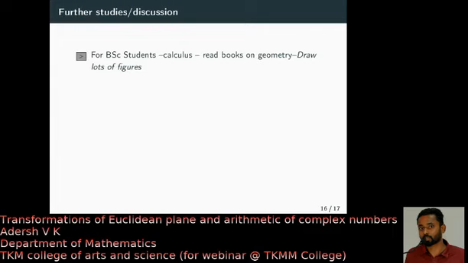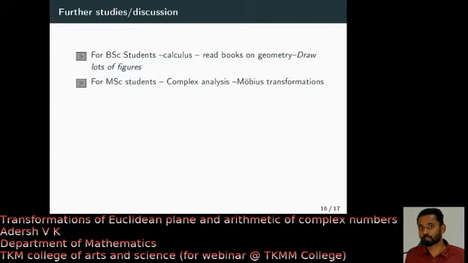There are plenty of books on geometry. There are classical books also. You can try to read some of those books. And for MSc students, they have lots of opportunities, but unfortunately, we never use these opportunities. A main source for geometry is complex analysis.